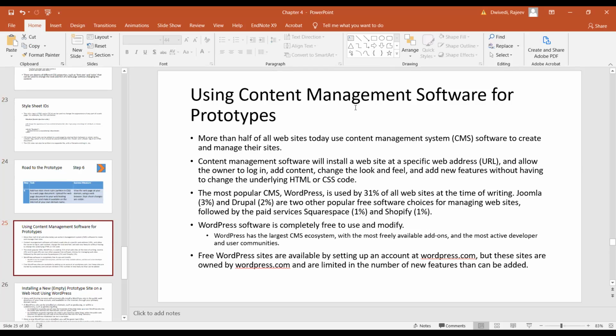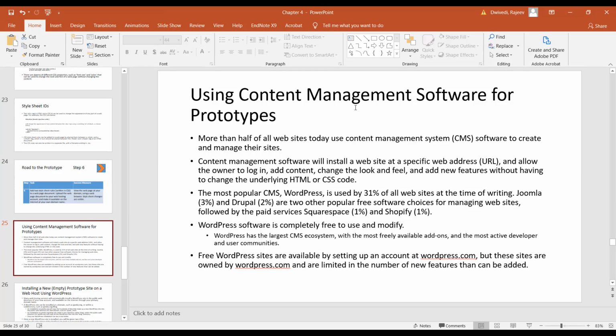Using content management software for prototypes. More than half of websites today use content management software to create and manage their sites. Content management software will install a website at a specific web address and allow the owners to log in. The most popular CMS, WordPress, is used by 31% of websites at the time of writing. Joomla and Drupal are two other popular free software choices for managing websites, followed by paid services like Squarespace and Shopify.